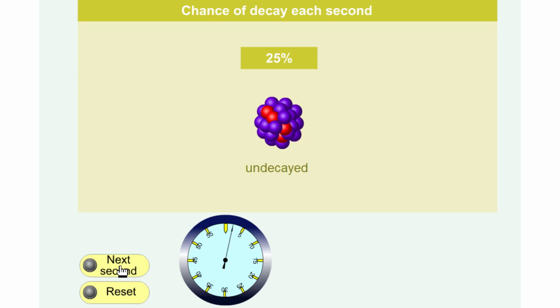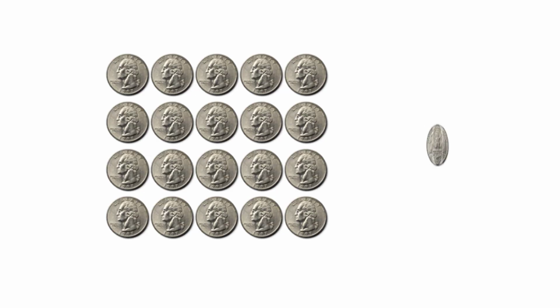Nuclei don't grow old. If it hasn't decayed after a given second, then it gets its 25% back. It's like tossing a coin. The chances of this throw coming up heads is always 50%, even if the last 1,000 throws were heads.